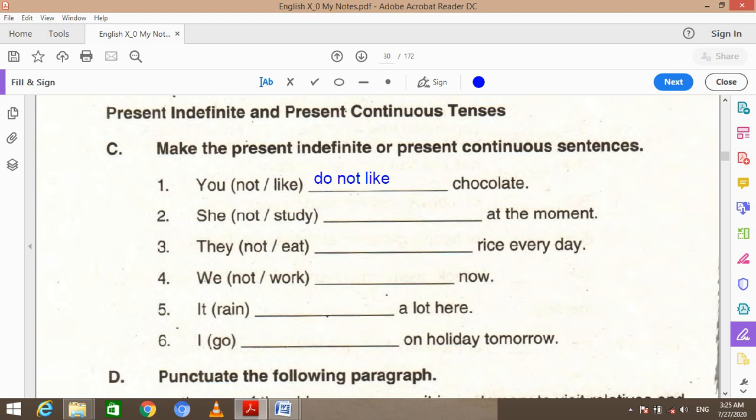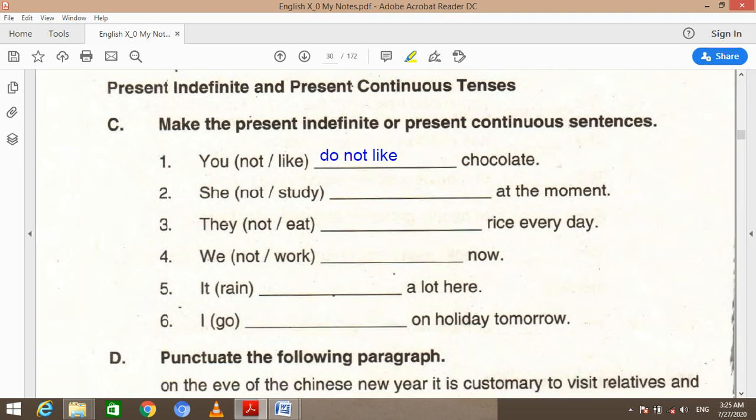Next, the second statement says she is not study dash at the moment. Here we are given an adverb of time, that is, at the moment. Dear students, if you see at the moment, at present, these types of adverbs belong to the continuous form.